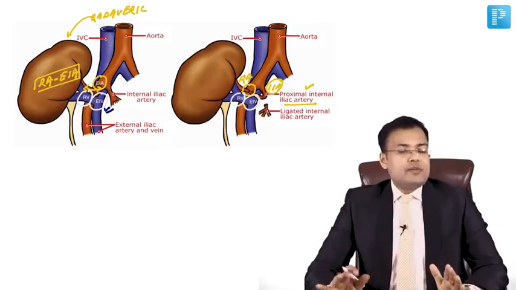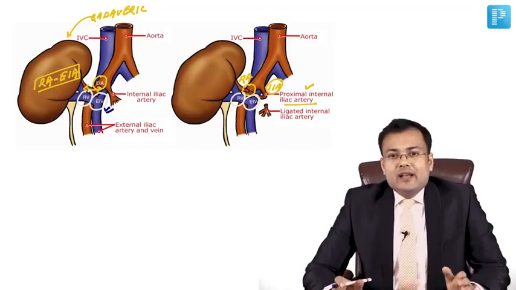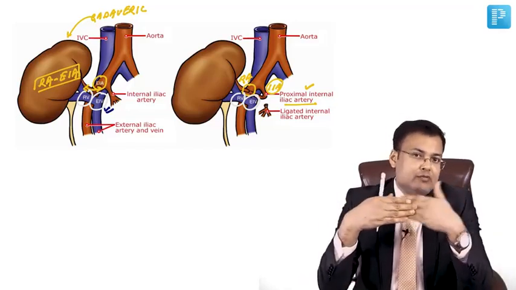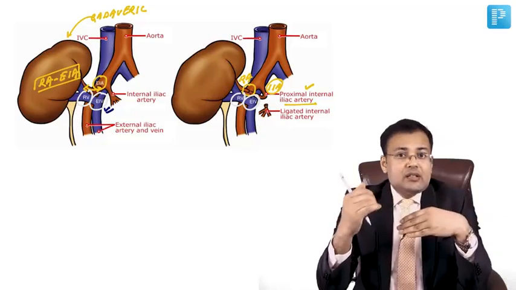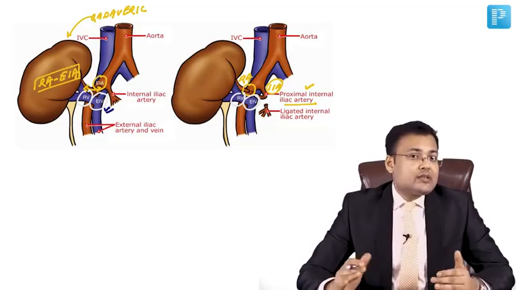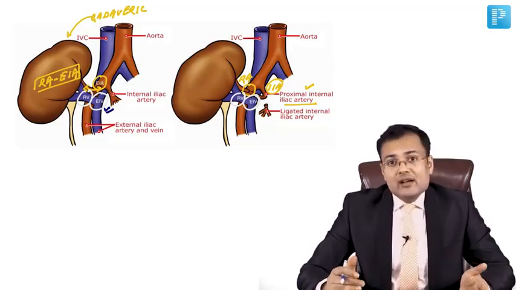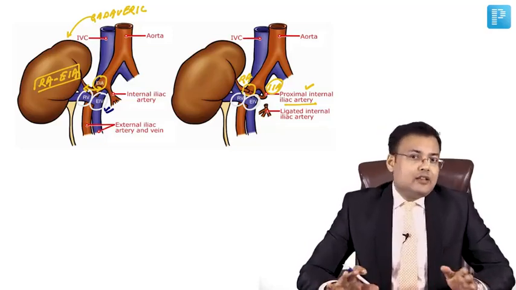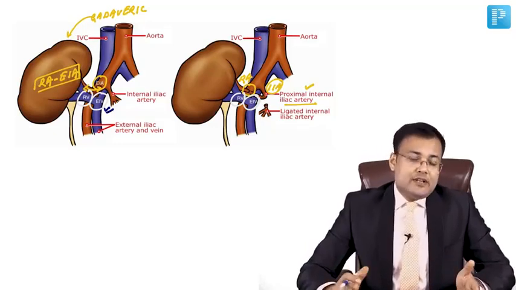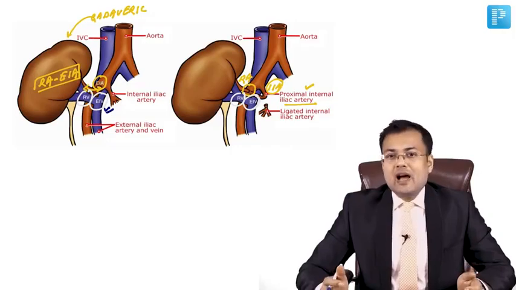So how to remember? Easy. In cadaveric donors, the arterial anastomosis is between the renal artery and the external iliac artery, whereas in living donors it is between the renal artery and the internal iliac artery. The venous anastomosis is the same in both: between the renal vein and the external iliac vein.